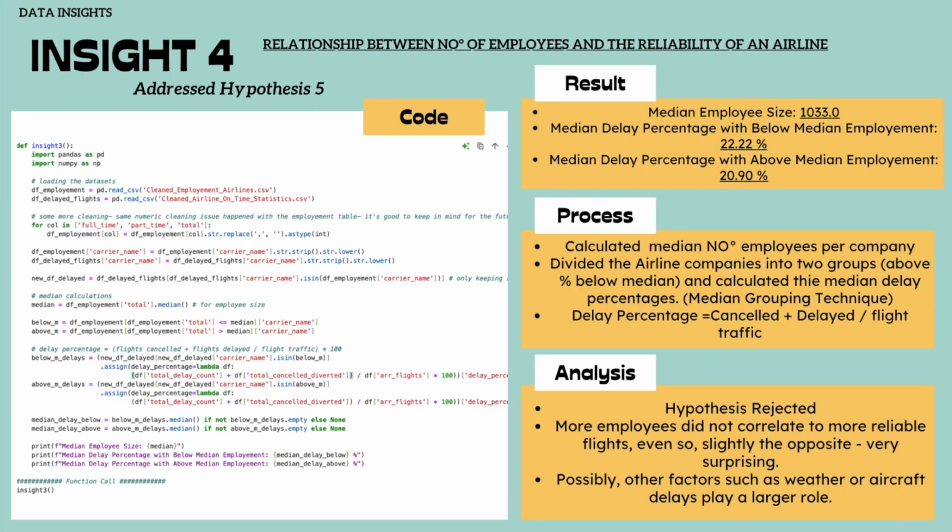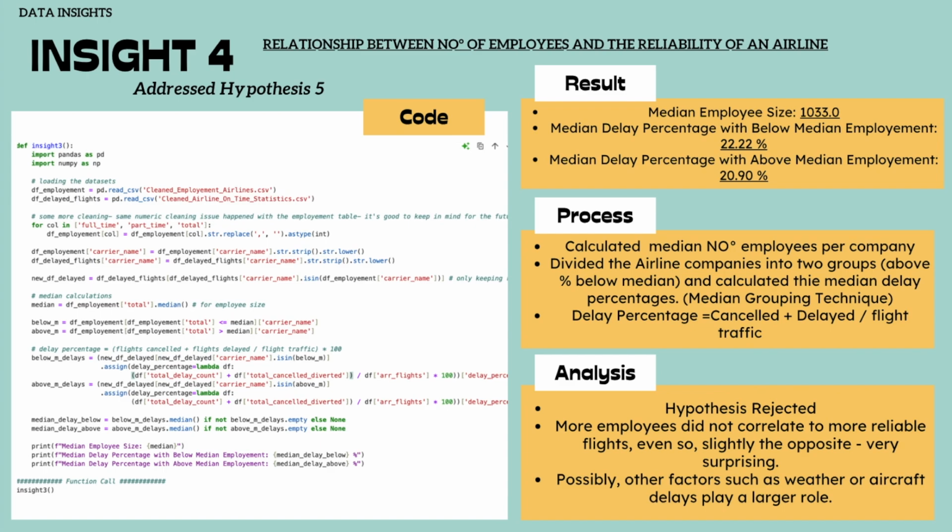I calculated the median number of employees per company, then I divided airlines into 2 groups, those that were below and above the median employee size. For each group, I extracted the median delay percentages. The results show that the airlines with more employees have a 22.22% median delay rate, whereas the airlines with less employees have a 20.9% rate.